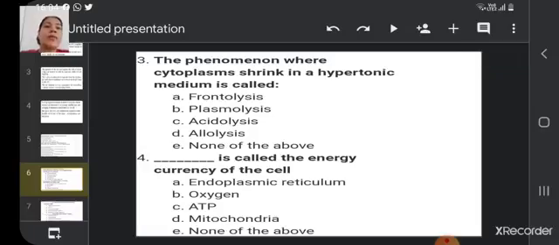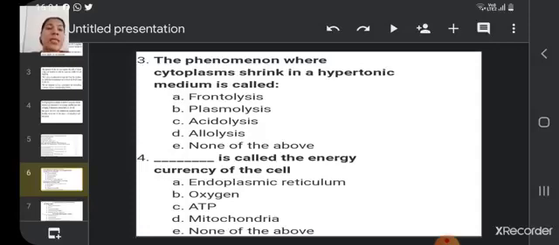The phenomenon where cytoplasm shrinks in a hypertonic medium is called, first option is frontolysis, other one is plasmolysis, next is acidolysis, and next option is allolysis, and last option is none of the above. So you have already learnt about this also. Plasmolysis is the correct answer.